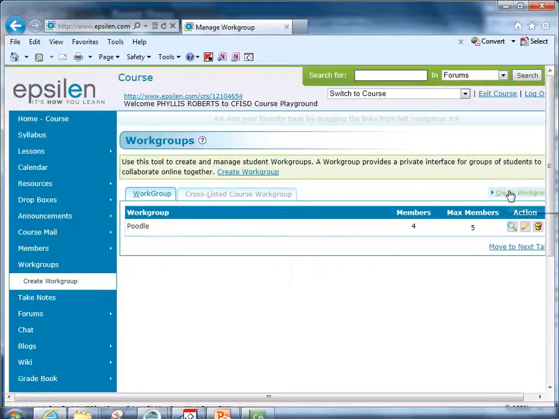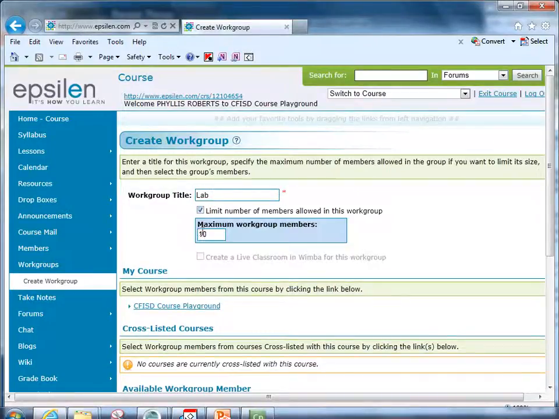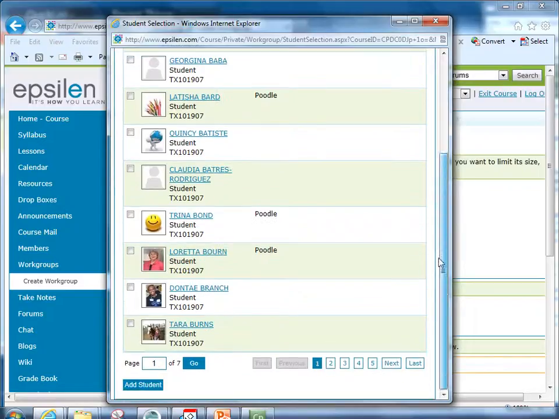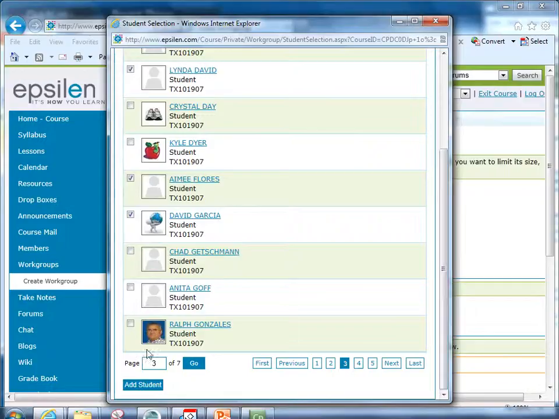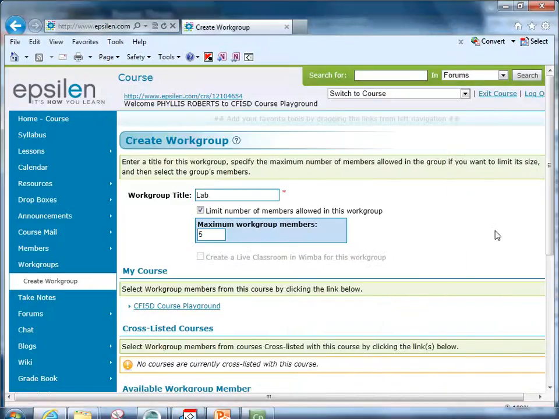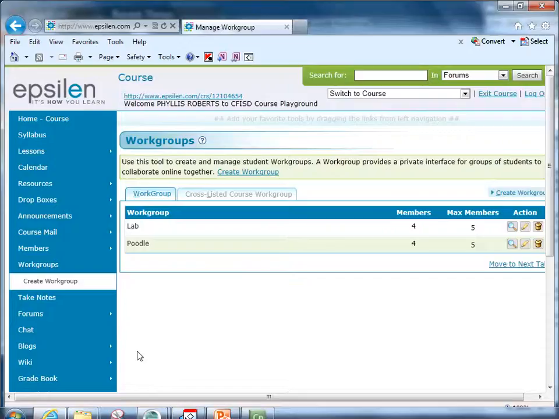So if I wanted to add another one, I click on Create and give it a different title. I'll call this one Lab. I'll again limit it to 5 and choose the same course to get members from. I'm going to scroll down, go to the next page, and choose some different members from my course. I'll choose Mr. Daniel, David, Miss Flores, and Mr. Garcia. Scroll down to make sure you add those students. Click on Add. And when I look at the bottom, I'll notice that I have 4 members in this new work group called Lab, so I click on Create. And there they are. Now I have 2 work groups.